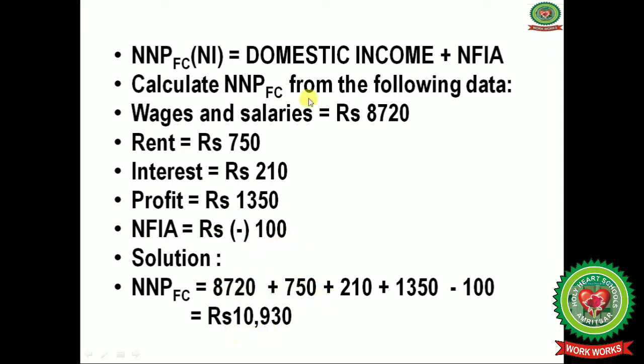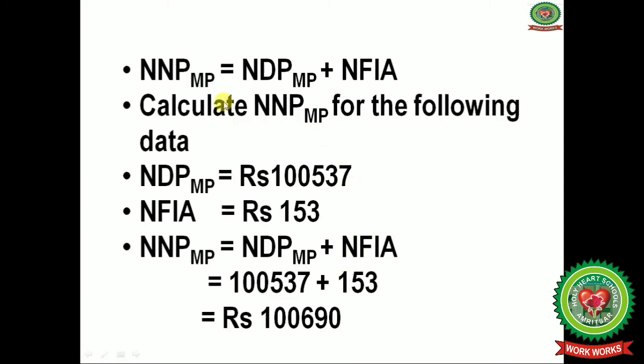Now after putting the values in this formula, you will get net national product at factor cost. This is our domestic income, like rent, interest, profit. So add up all these: 8,720 plus 750 plus 210 plus 1350 minus 100. You will get the net national product at factor cost.